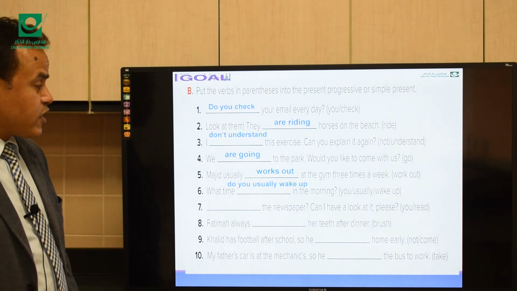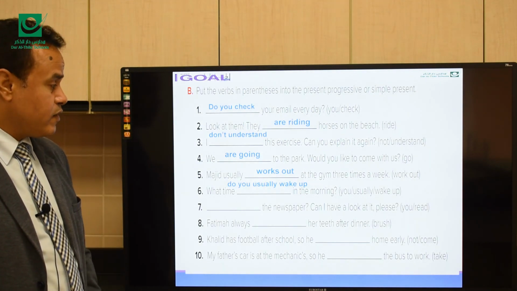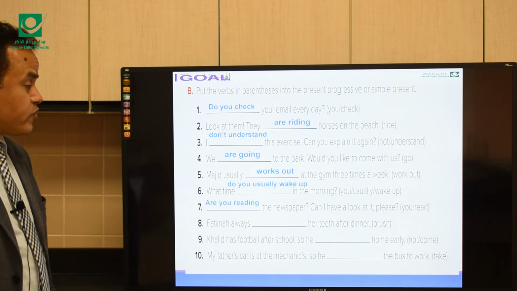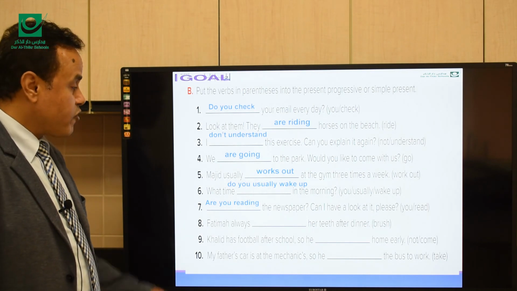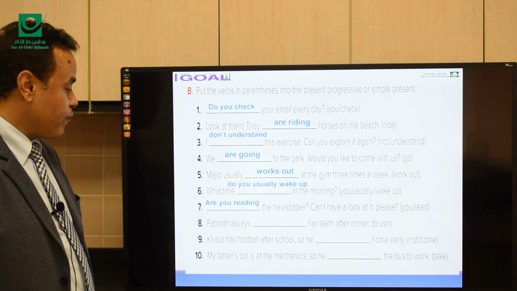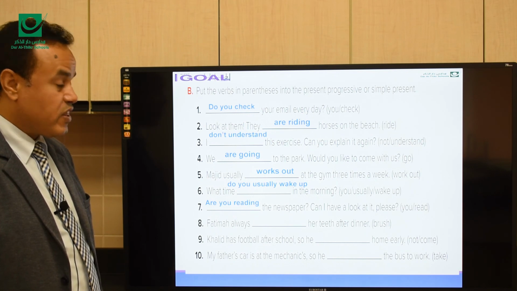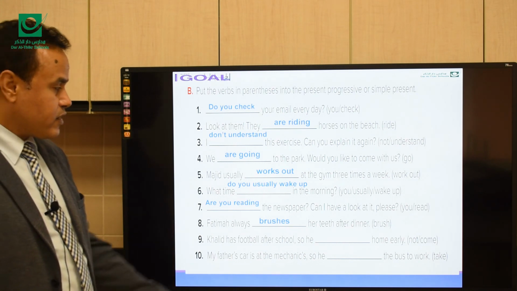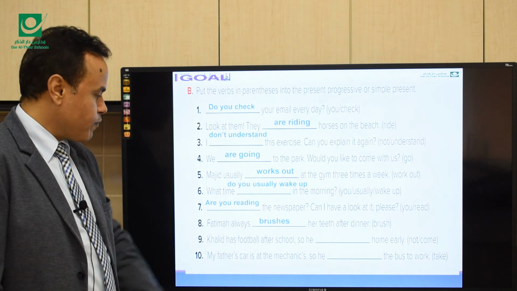[Blank] the newspaper. Can I have a look at it, please? You read. Okay. So, are you reading the newspaper? Can I have a look at it, please? Are you reading something that is happening now? Fatima always [blank] her teeth after dinner. This is a habit. Okay. Brushes here. We add es to the verb because we have Fatima, she brushes.